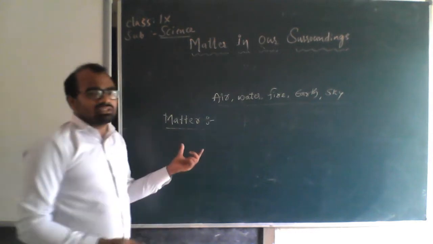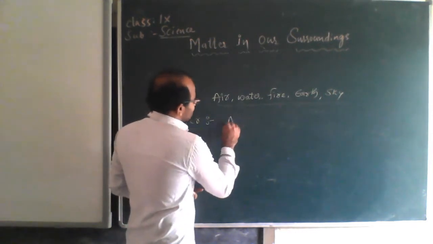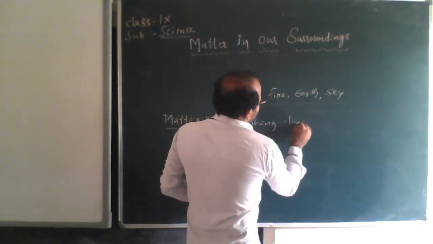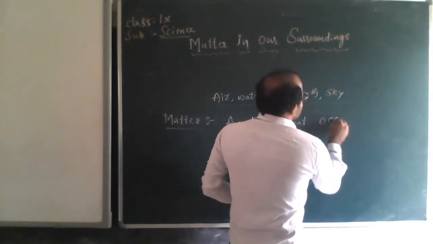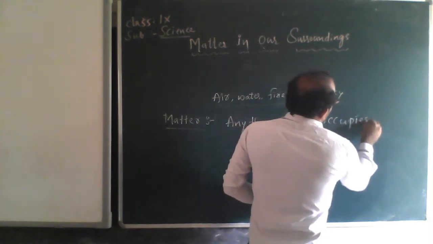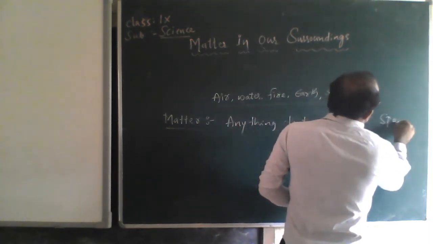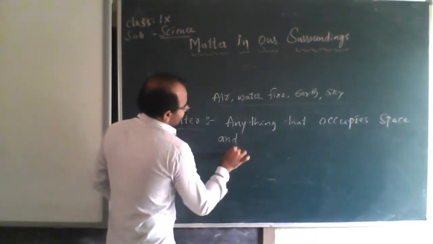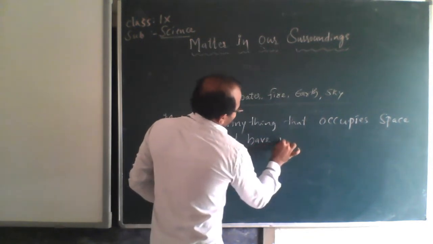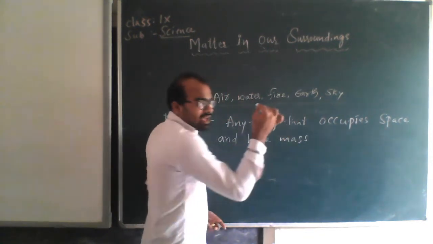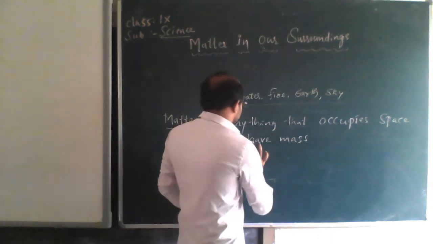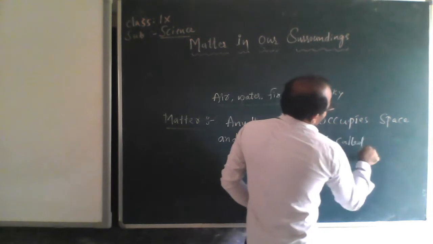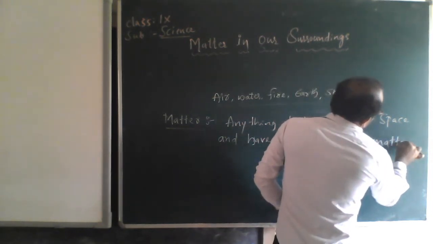Okay, so matter is defined by scientists as anything that occupies space and has mass. Anything that occupies space and has mass is called matter.